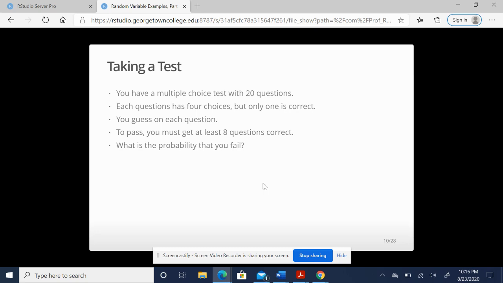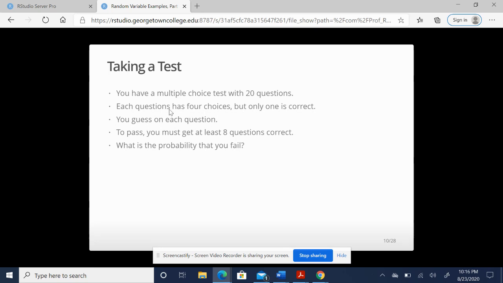Each question has 4 choices, but only one is correct. You guess on every single question. And to pass, you must get at least 8 questions correct. What's the probability that you fail? Now, is this a binomial situation? That's the first thing we want to think of.